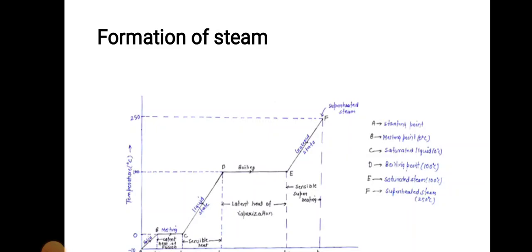This is the formation of steam. Before that, we should know the meaning of steam. When we provide continuous heat to water, then at 100 degrees temperature and 1 atmospheric pressure, it boils and changes its phase from liquid to vapor. This vapor is known as steam. Steam contains more energy as it has both sensible heat and latent heat of evaporation. Steam has been a popular mode of conveying energy since the industrial revolution.